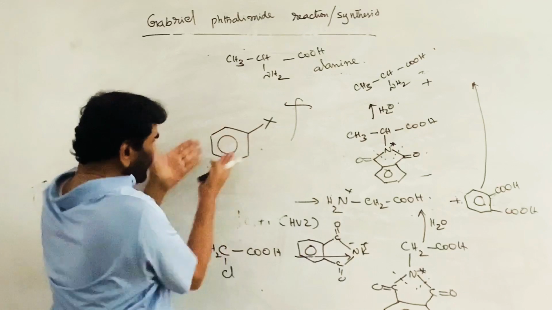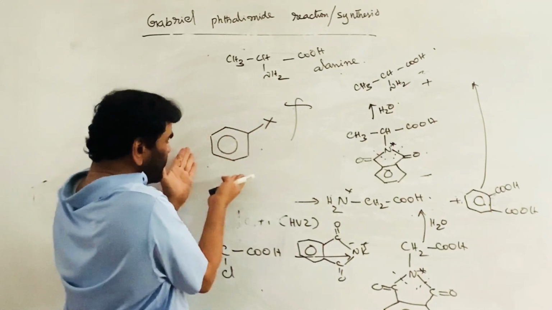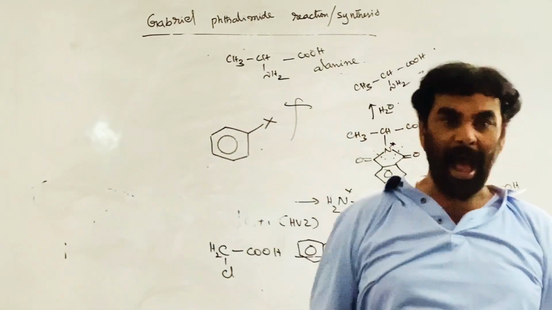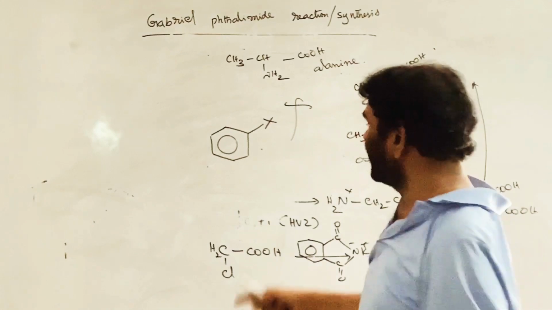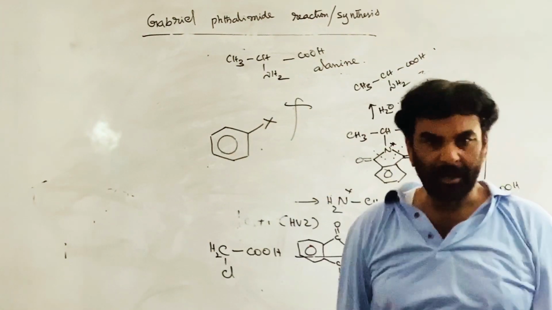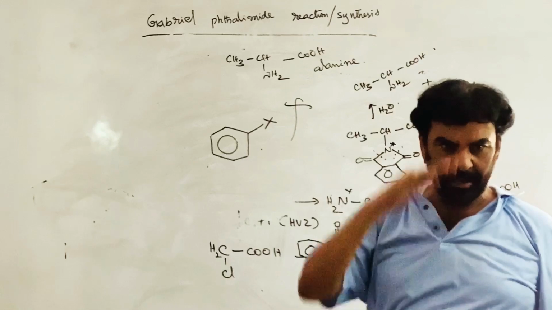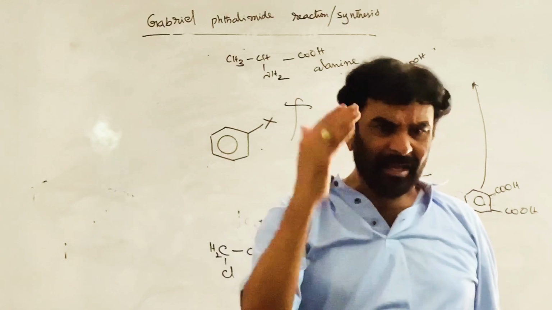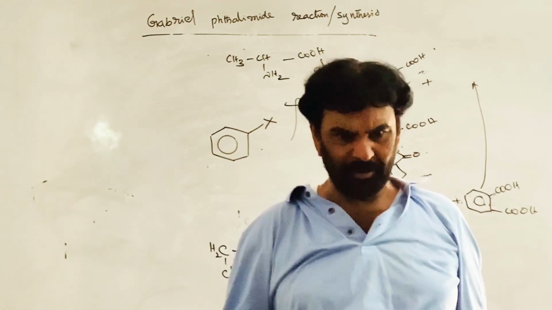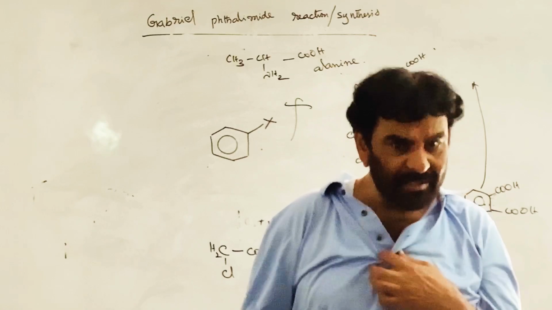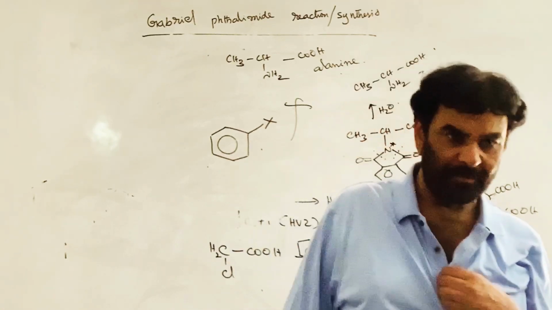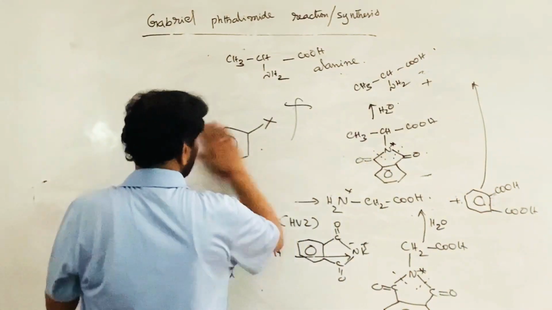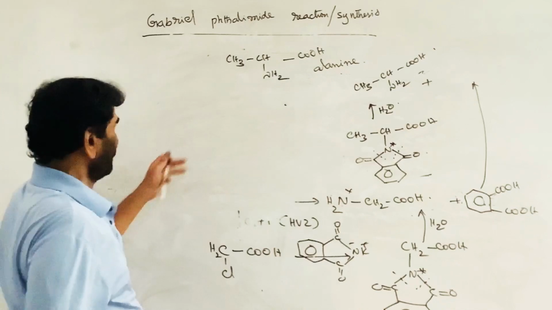But aryl halides take part in nucleophilic substitution reactions under two conditions. One is if the aryl halide contains strong ring deactivating groups like nitro groups. As the number of nitro groups increases, they more readily take part in nucleophilic substitution, which we discussed under nucleophilic substitution reactions of aryl halides. The second one is through the benzyne mechanism, the elimination addition mechanism, if a ring activating group is present like methyl or methoxy group. That is the benzyne mechanism we discussed.